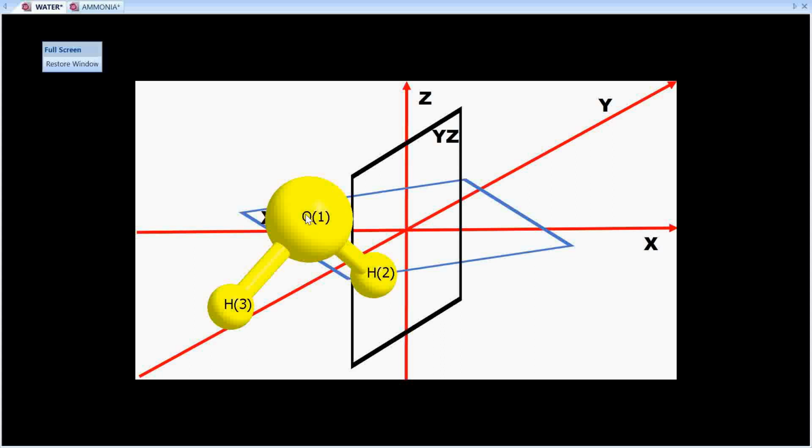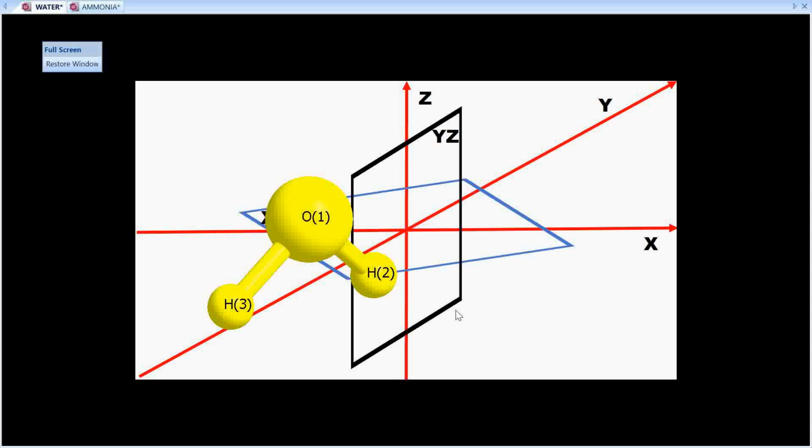Now this plane is called the molecular plane because this is the plane in which the molecule lies, and again you will see that the principal axis lies in this plane also. Therefore, this plane is also called sigma V. So in all, the water molecule has two planes of symmetry as far as reflection is concerned, sigma V1 and sigma V2.